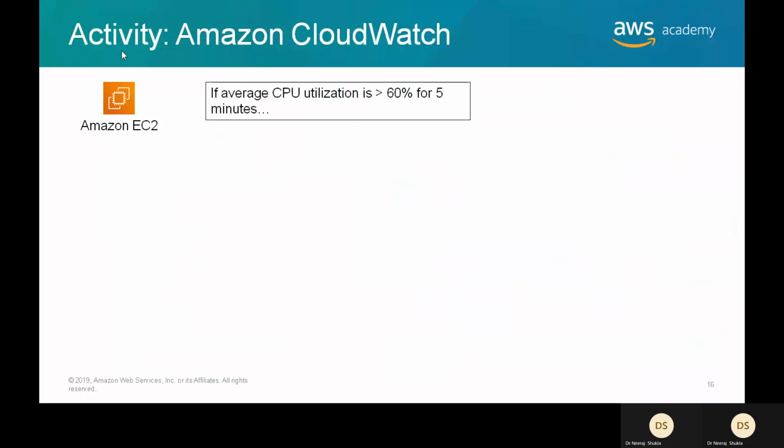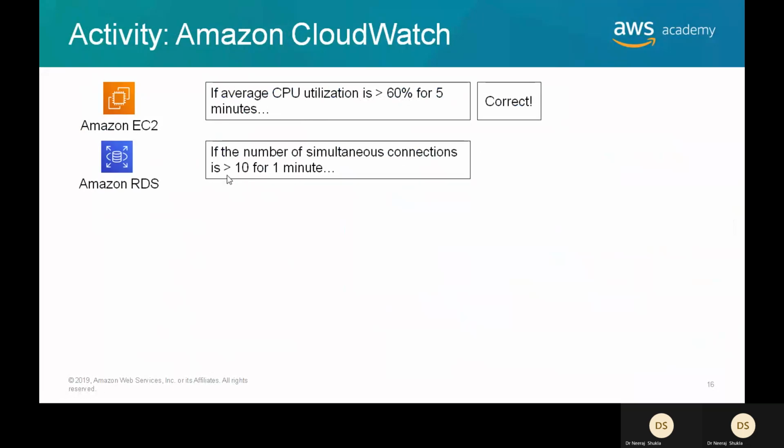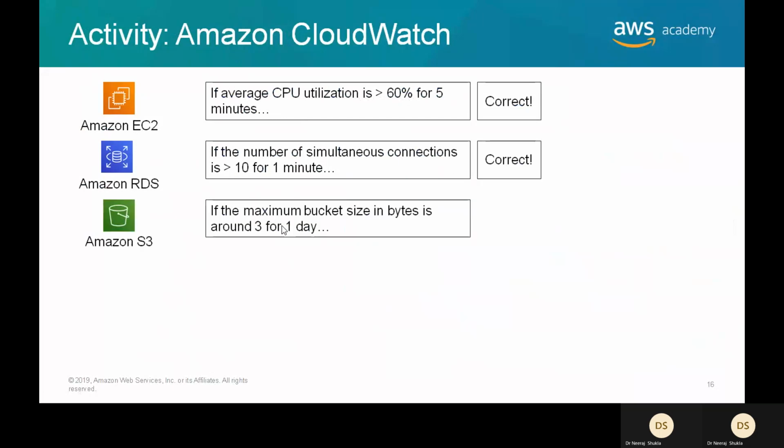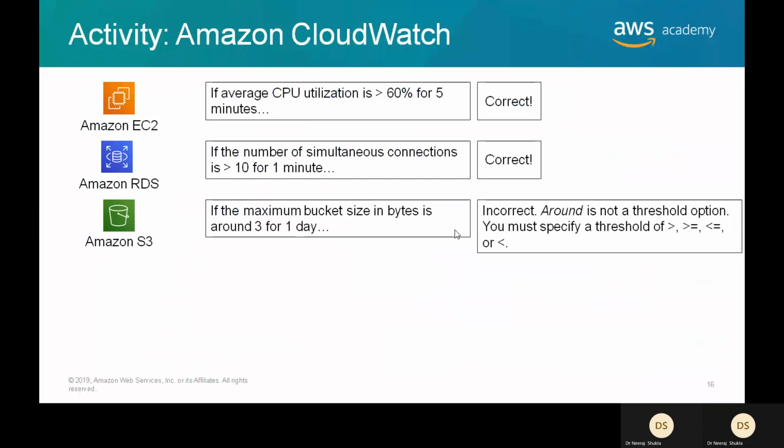This is an example where your CPU utilization is greater than 60% for 5 minutes, or the number of simultaneous connections to RDS is greater than 10 for 1 minute, or bucket size is around 3 for 1 day.